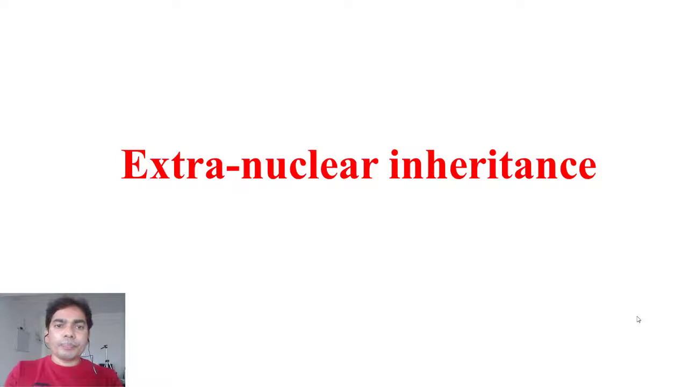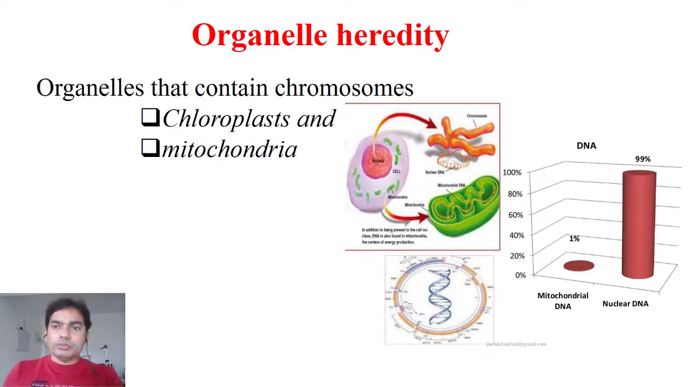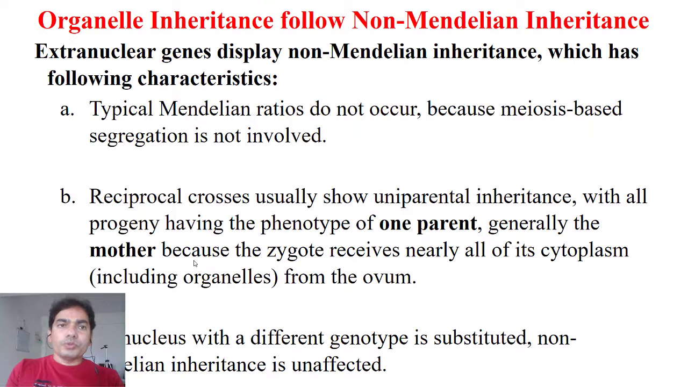So today we will discuss extranuclear inheritance, right? As we have discussed, there are two main organelles, one is the mitochondria and the other is the chloroplast, which carry extra DNA apart from the nucleus, right? If you see the percentage of DNA compared to nuclear DNA, it is only 1%, which is found in the mitochondrial DNA, right?